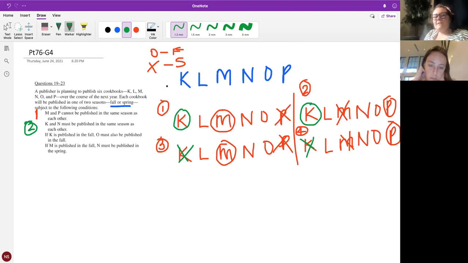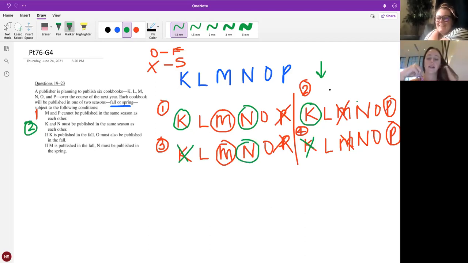But K and N must be together. So then in world 1, what do we know? N has to be in. Yep. What about world 2? N has to be in. Wait, this is 2, sorry. Oh, for the bottom one down here. Oh, yeah, I think you did 3, but yeah, 3 is, and then 2.